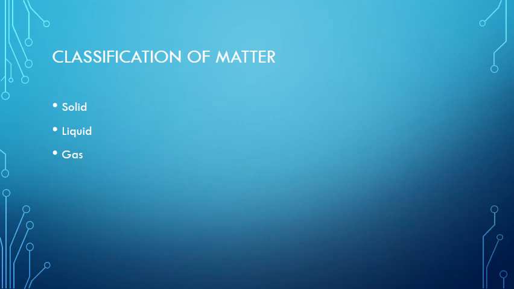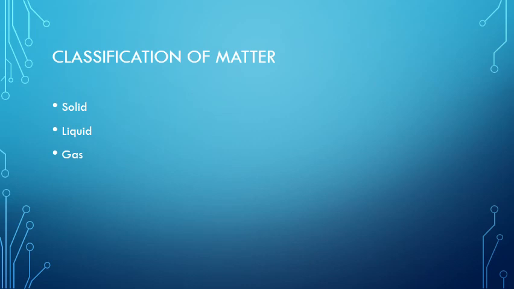So now we know what is matter: anything which occupies space and has mass. When two or more atoms join together, they form molecules, and when the molecules join together, they form matter.